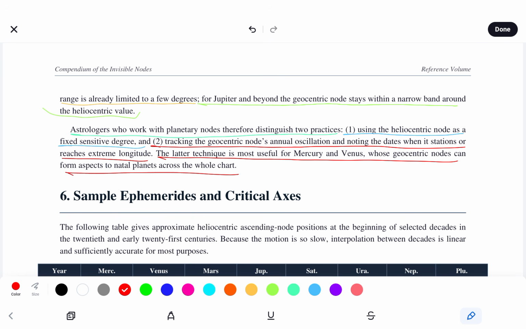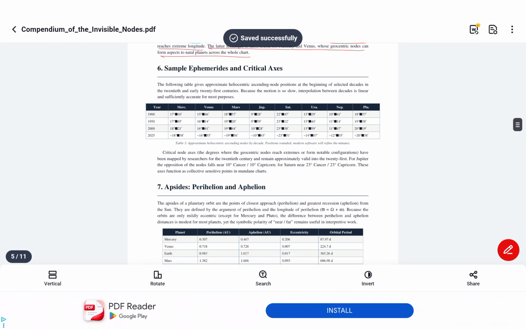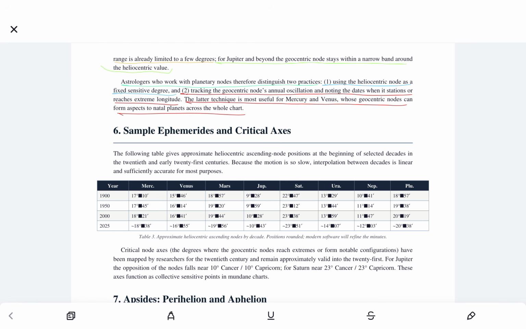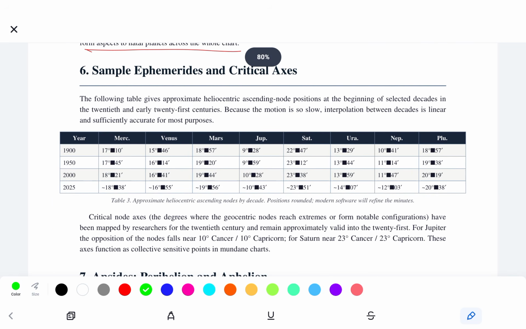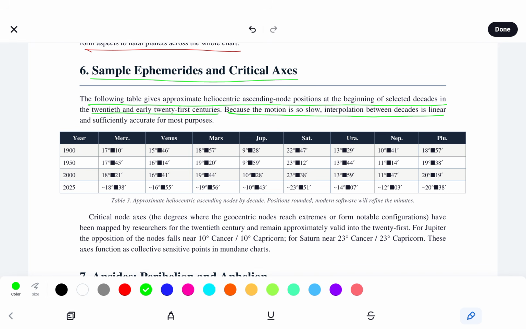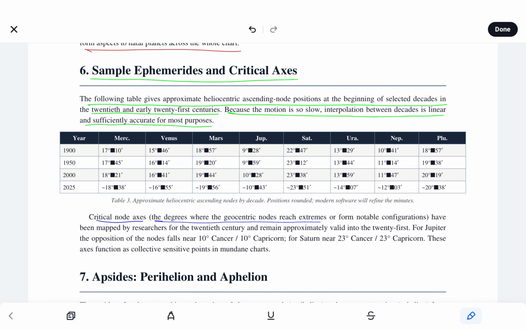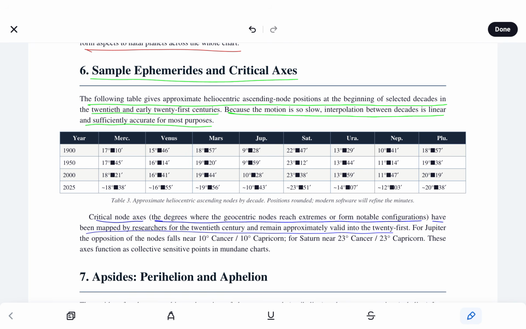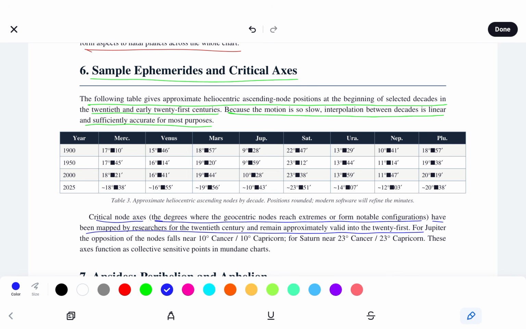across the whole chart. Alright, let's look at these sample ephemerides, critical axis. So the following table gives approximate helio-ascending node positions at the beginning of selected decades in the 20th and early 21st centuries. Because motion is so slow, interpolation between decades is linear and sufficiently accurate for most purposes. Critical node axis, the degrees where the geonodes reach extremes or form notable configurations, have been mapped by researchers for the 20th century and remain approximately valid into the 21st.